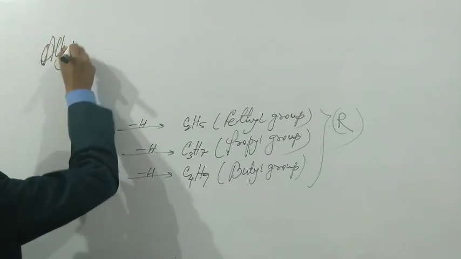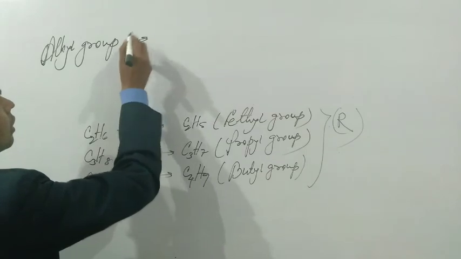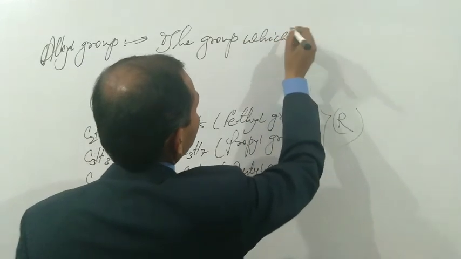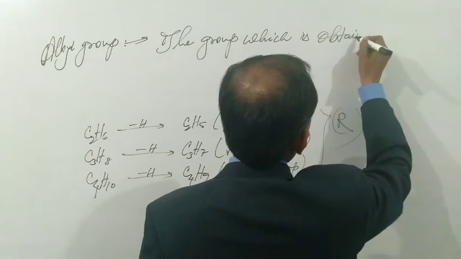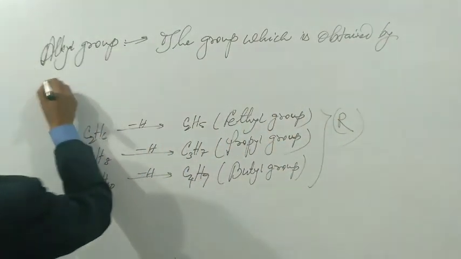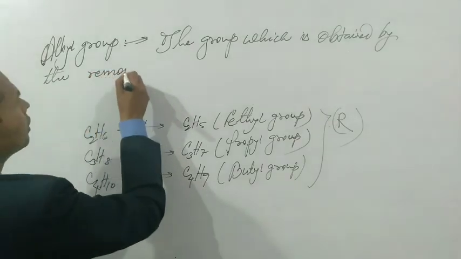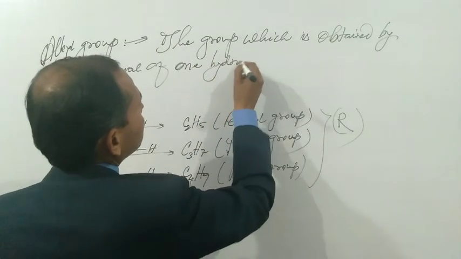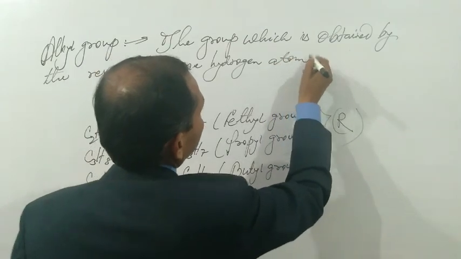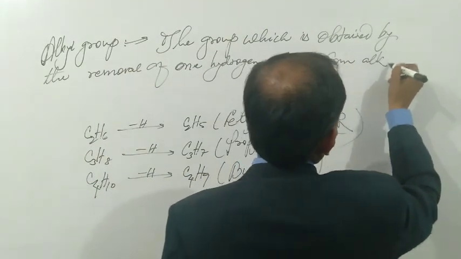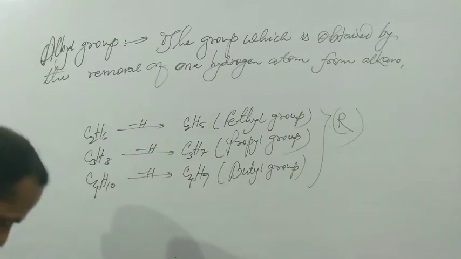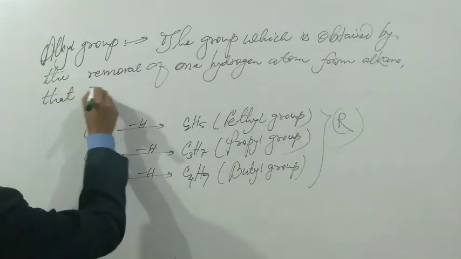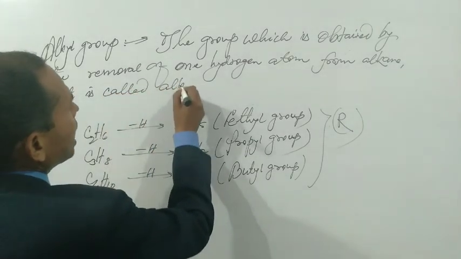Alkyl group: the group which is obtained by the removal of one hydrogen atom from alkane, that is called alkyl group.